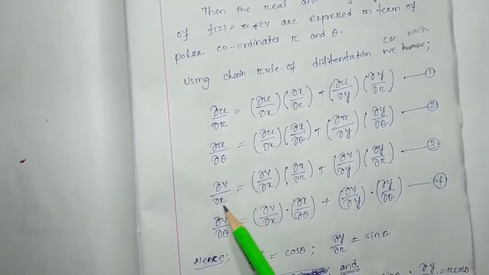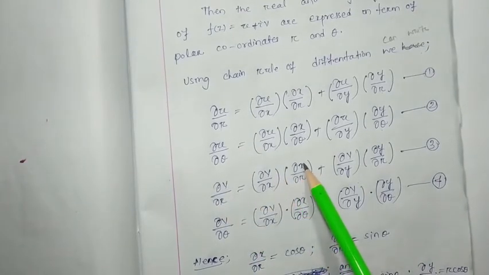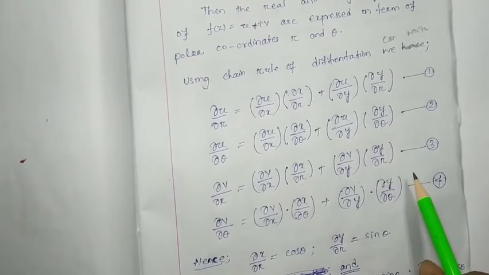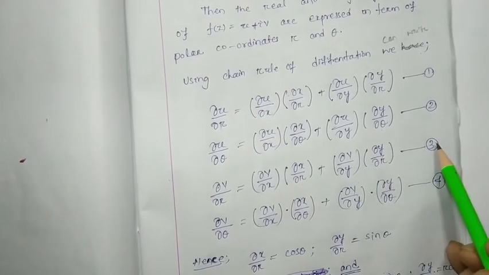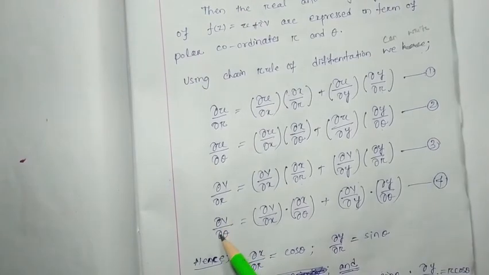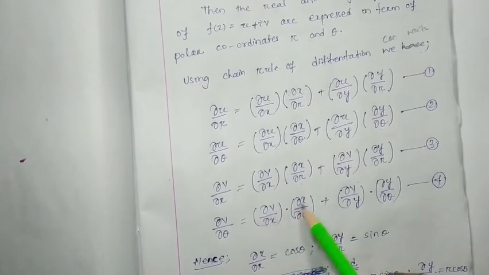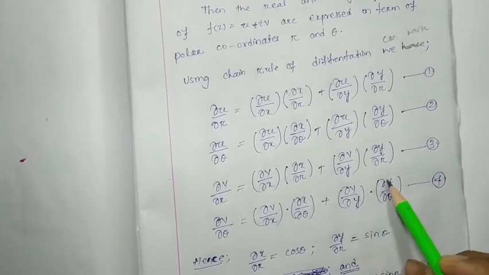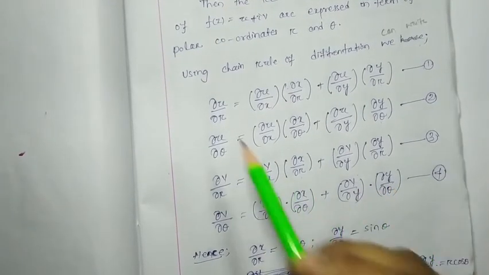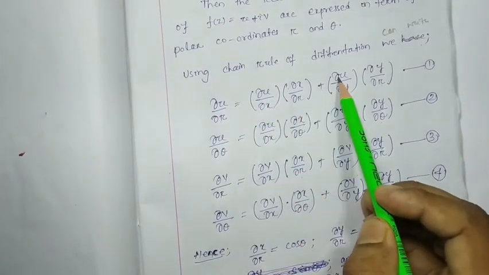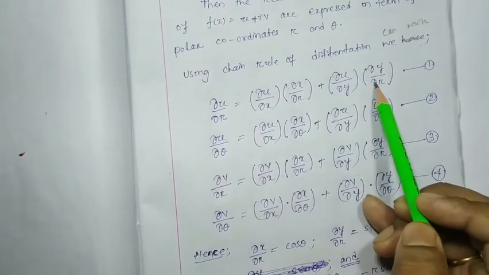Del v by del r equals del v by del x into del x by del r plus del v by del y into del y by del r. Let it be equation number 3. Del v by del theta equals del v by del x into del x by del theta plus del v by del y into del y by del theta.